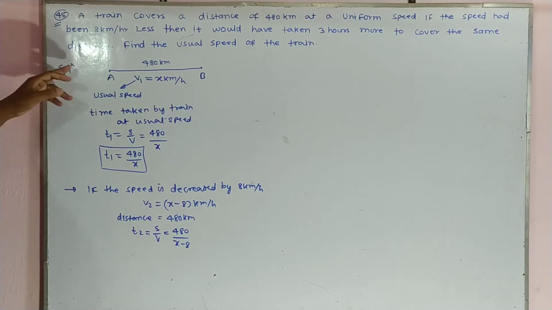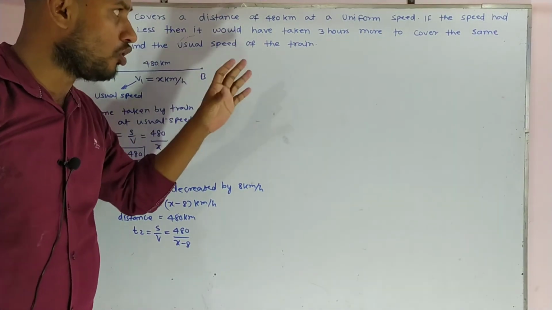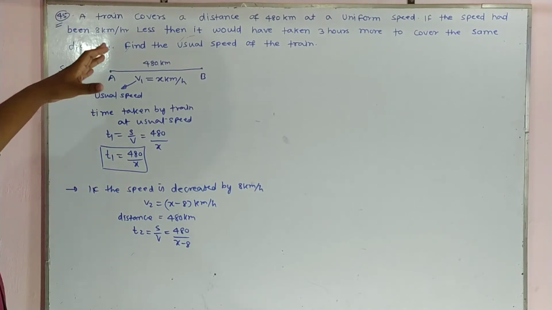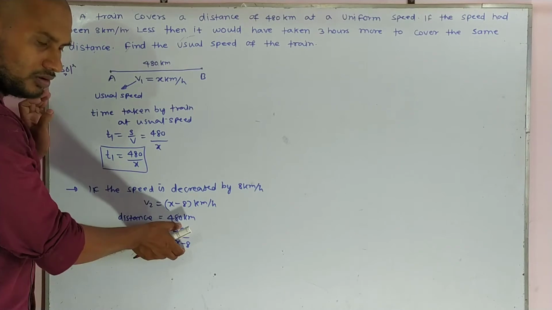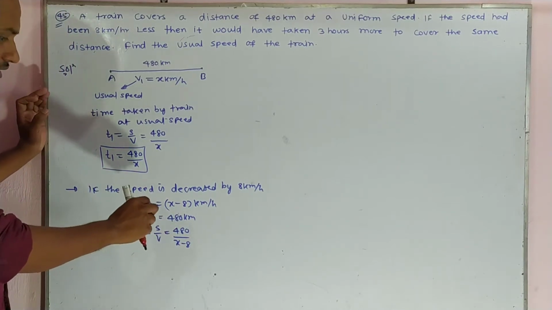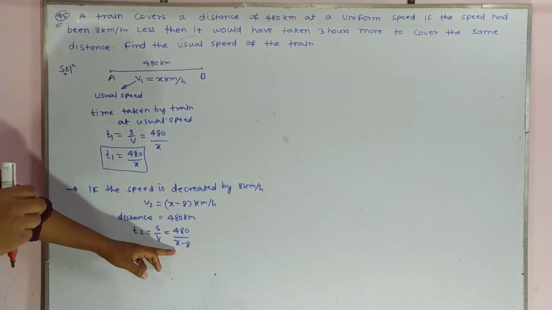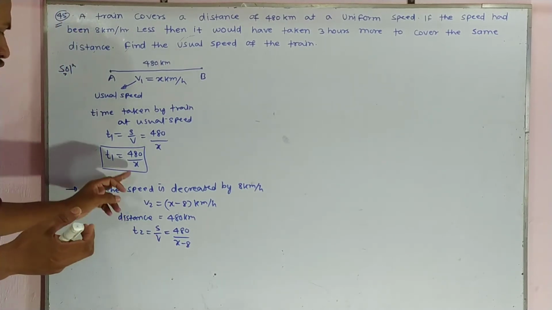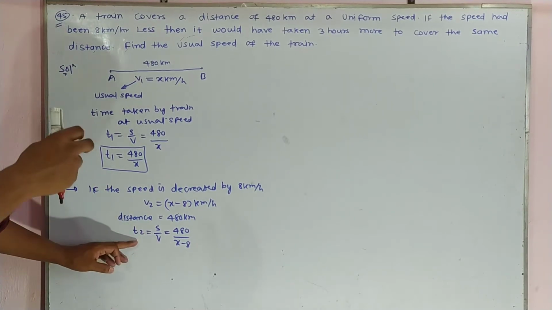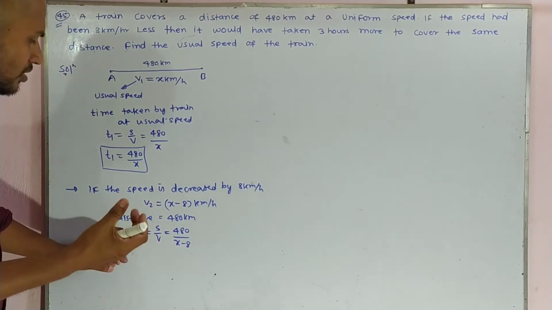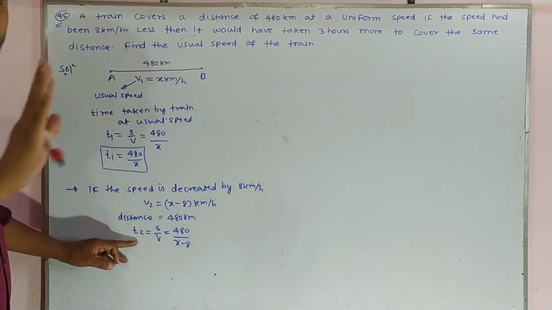According to the question, it would have taken 3 hours more to cover the same distance. This means T2 is greater than T1 by 3 hours, because T2 is larger by 3 hours if you decrease the speed by 8 km per hour.